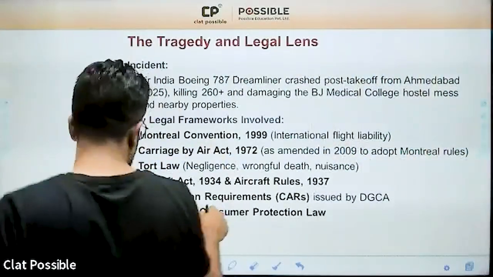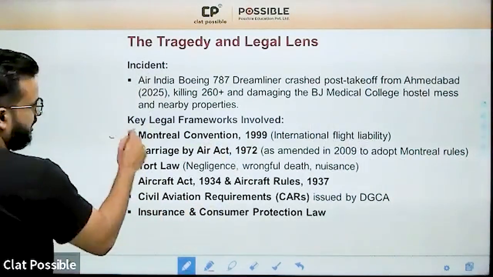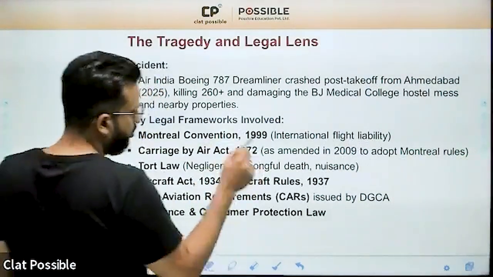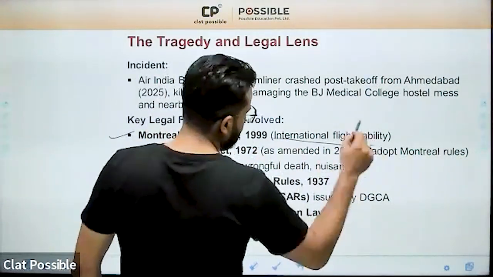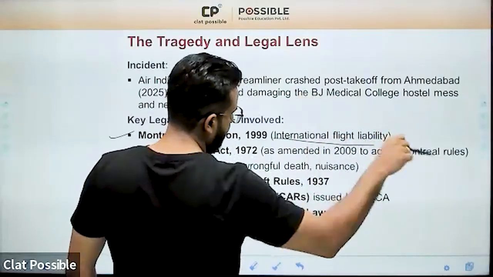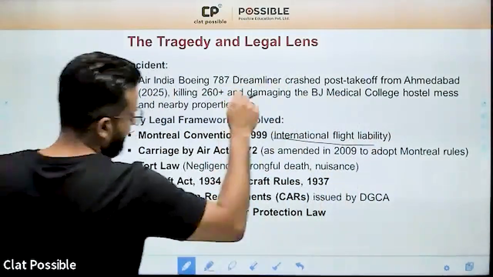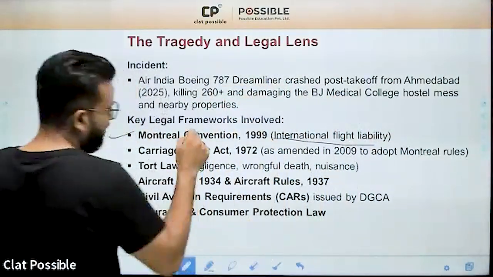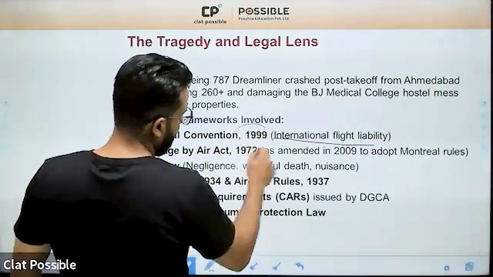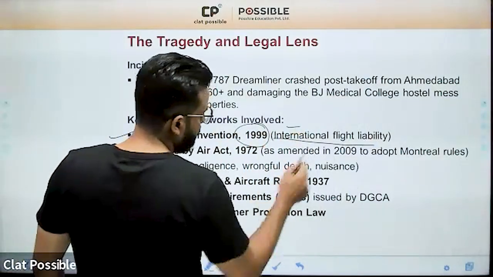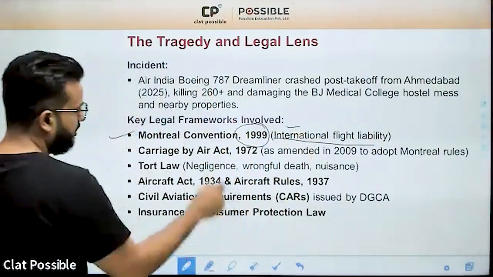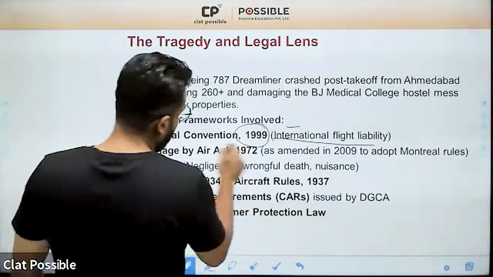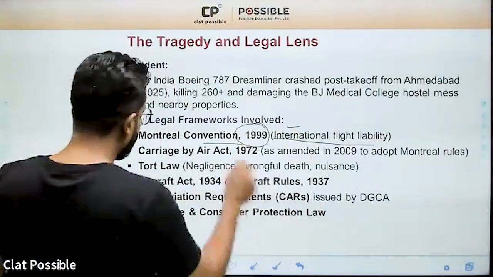So first of all, we have the Montreal Convention 1999, which talks about international flight liability. Now, since this flight was bound for the UK, London, this convention will be applicable. This is not applicable on domestic flights, but because it was an international flight, yes, this convention will be applicable. And what is in this convention, we will understand in a while.